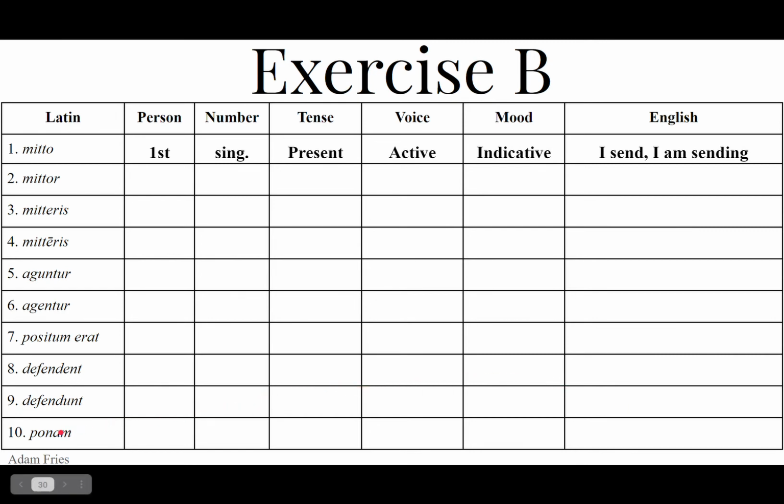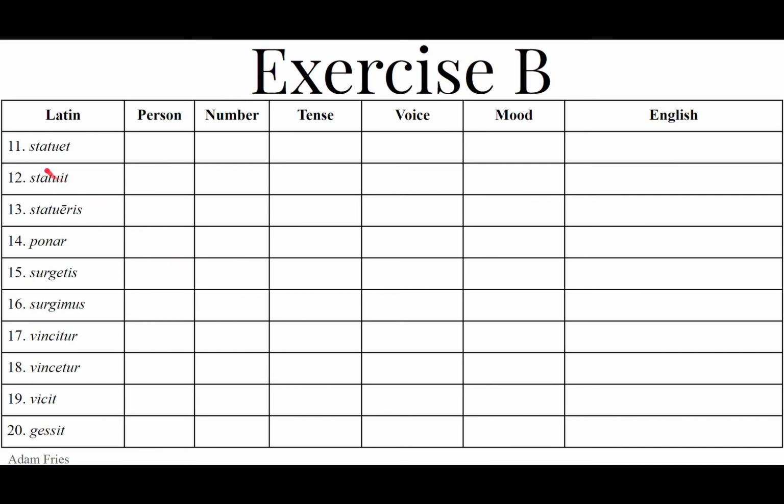Number 10, ponam. Ponam is the first person singular future. Notice the a for the future. Future, active, indicative. Ponam, I will put, I will place. Number 11, we have statuet. Statuet.